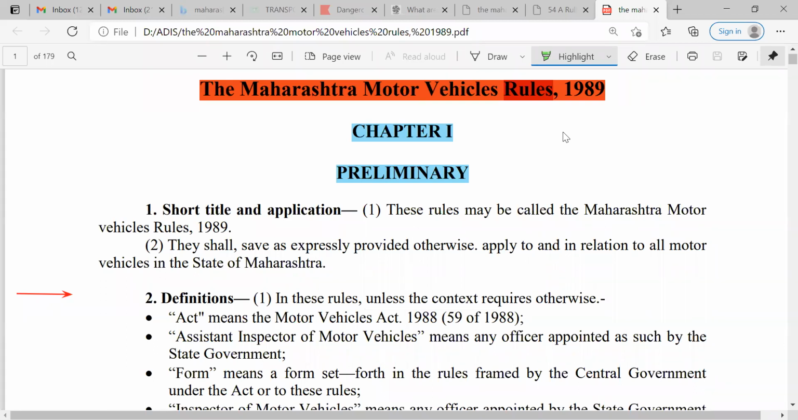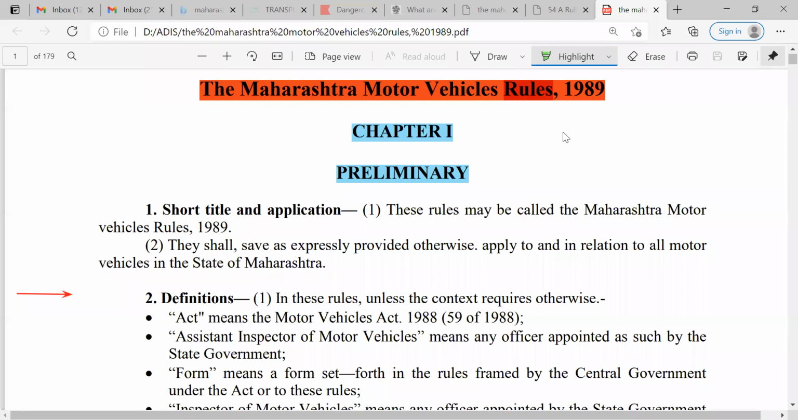In the previous session, we discussed the Central Motor Vehicle Rules. Now we are going to discuss the Maharashtra Motor Vehicle Rules 1989. It is specifically related to the state of Maharashtra, and likewise there are other motor vehicle rules for other states. The state government can make these rules with reference to the Central Motor Vehicles Act and Rules, and that is why the Maharashtra government made this rule in 1989.